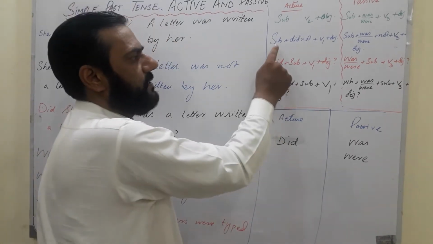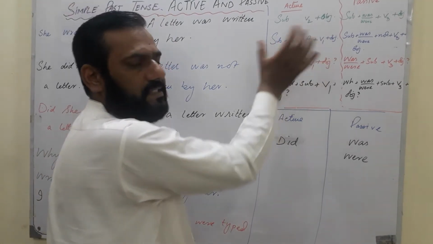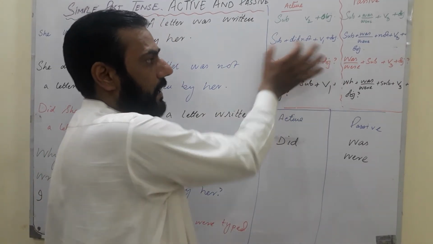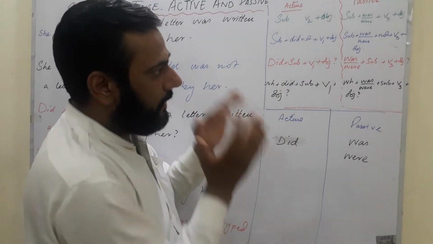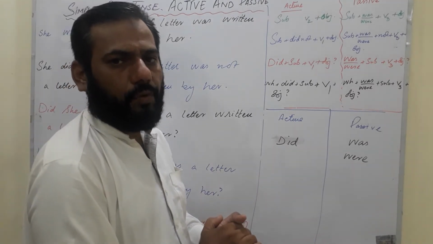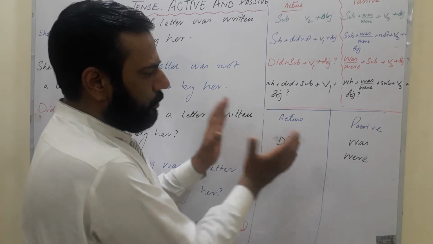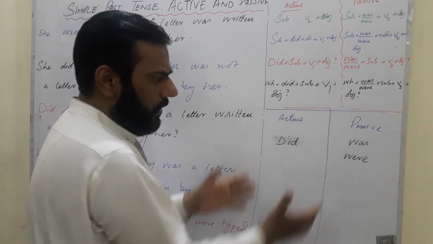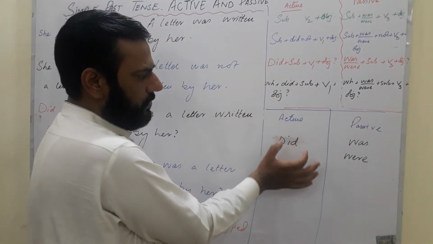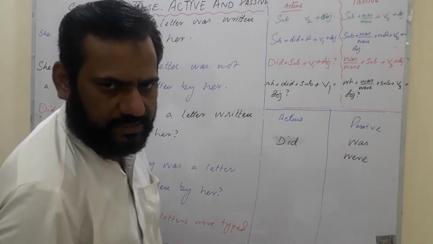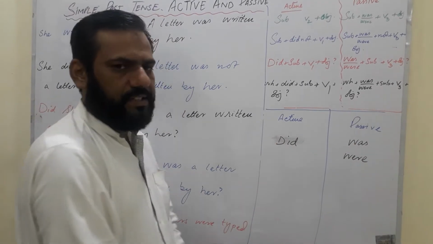The second one is subject, did not and first form. This is the simple past negative sentence. Where I have used did not, at the same place you will be using was and were, then not, and then third form. If you scroll down the video, you will see in the active and passive that the word was will be used in the passive. In the active we will be using did.